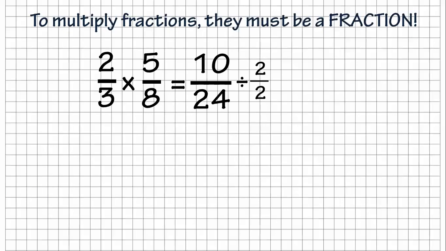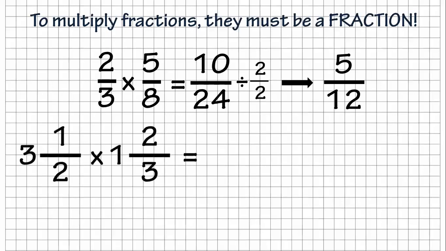This is what we're doing when we're reducing, if you forgot this. Again, first lesson, go back to the fraction lesson and you can see a little bit more about this, but I'm dividing each of these by 2. 2 goes into 10 5 times, 2 goes into 24 12 times, and that's how you reduce that down to the lowest form. Here's another one for you.